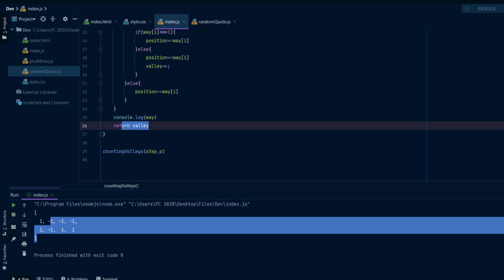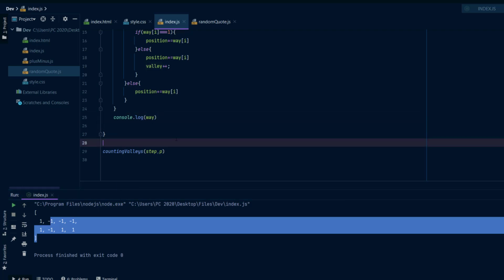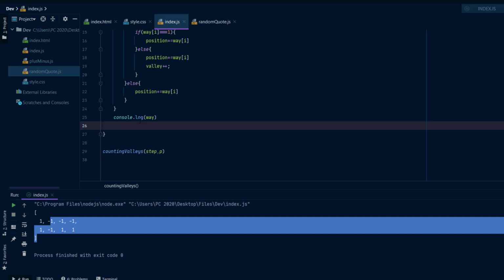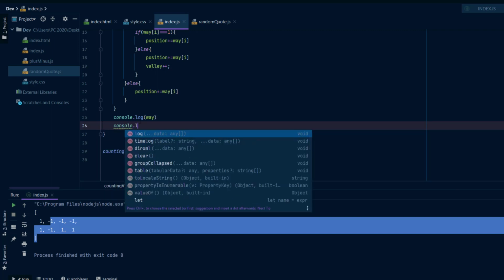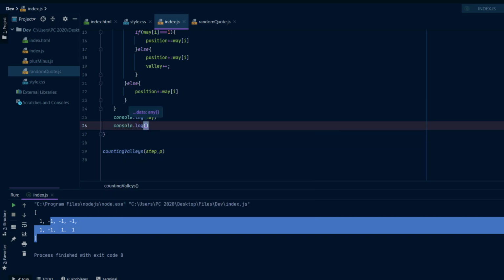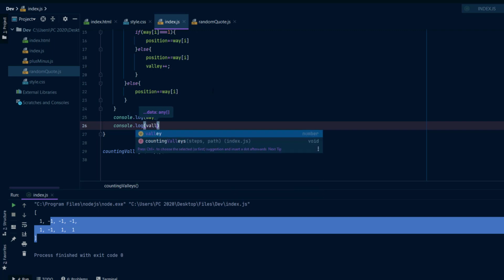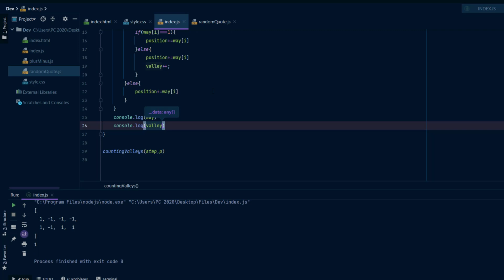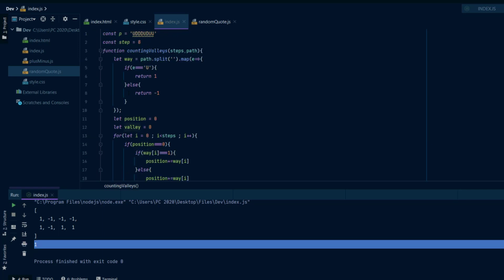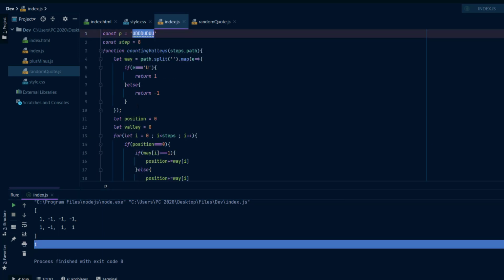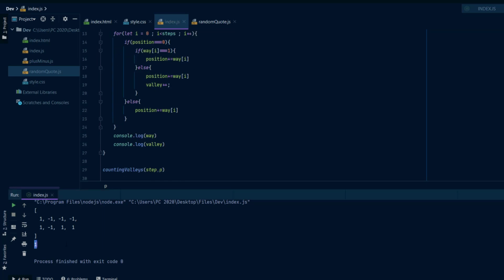With a debugger, maybe it's going to show us something, but if we just execute it like this, we will not get anything. I don't know why till now. But if we log it to the console, we're going to have 1, which means this path gave us 1 valley passed.